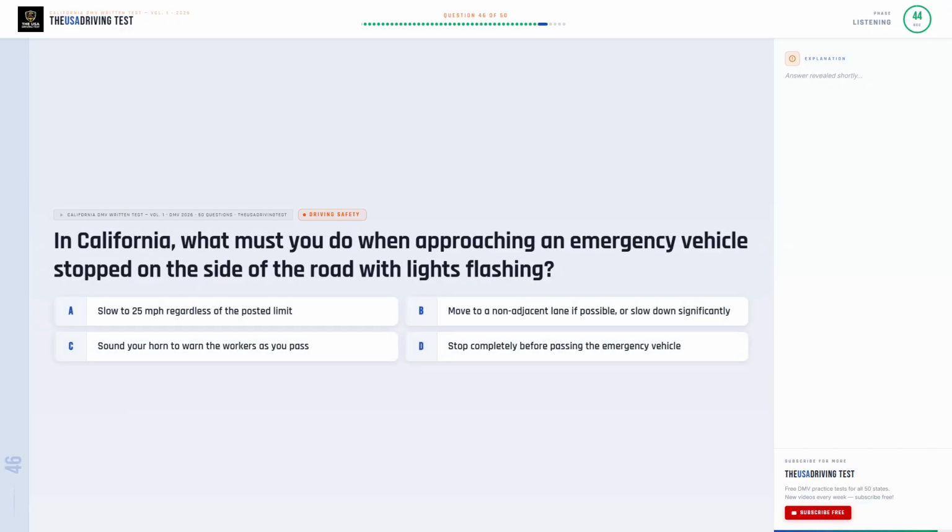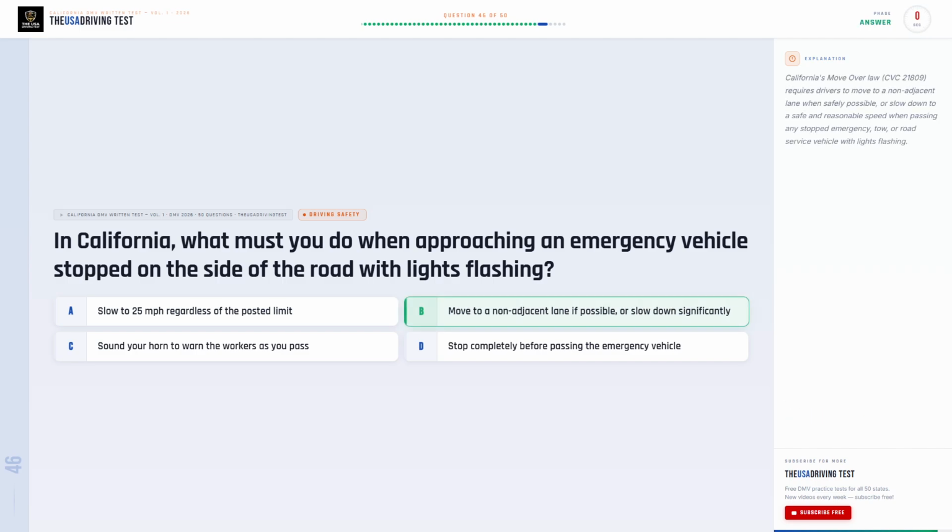In California, what must you do when approaching an emergency vehicle stopped on the side of the road with lights flashing? Option A. Slow to 25 miles per hour regardless of the posted limit. Option B. Move to a non-adjacent lane if possible, or slow down significantly. Option C. Sound your horn to warn the workers as you pass. Option D. Stop completely before passing the emergency vehicle.